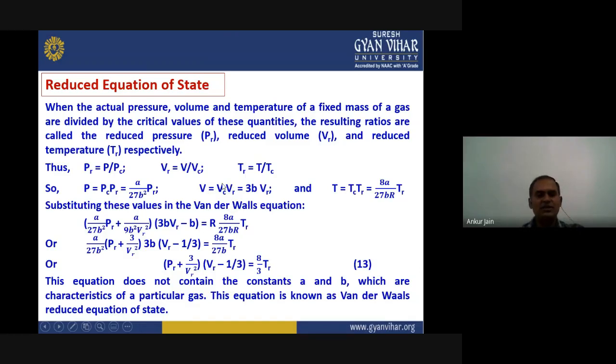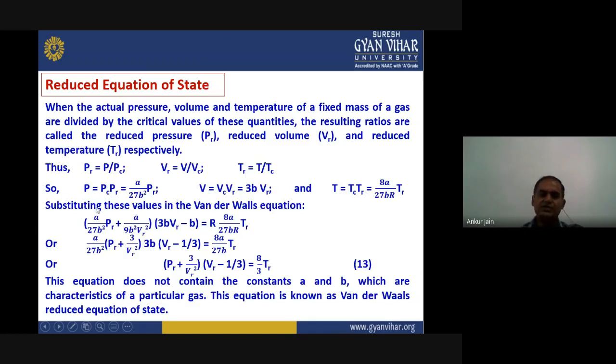Putting the value of VC here, we get V equals 3B into VR. In the same way, temperature T equals TC into TR. Putting the value of TC, it becomes 8A upon 27 B R into TR.